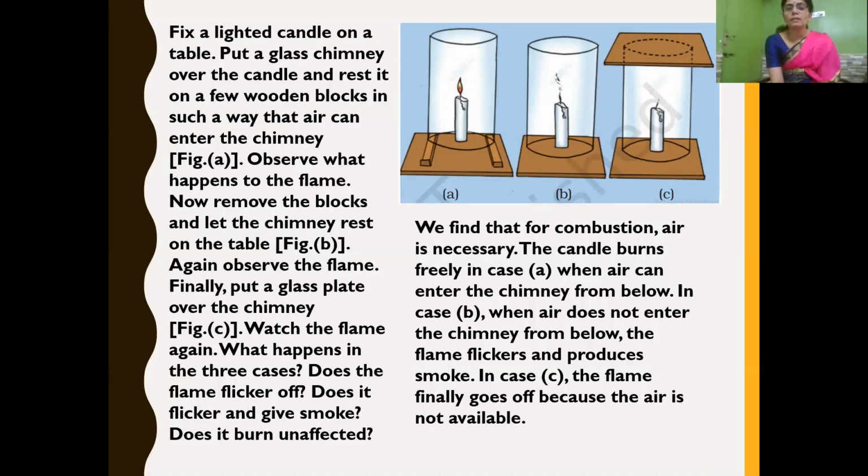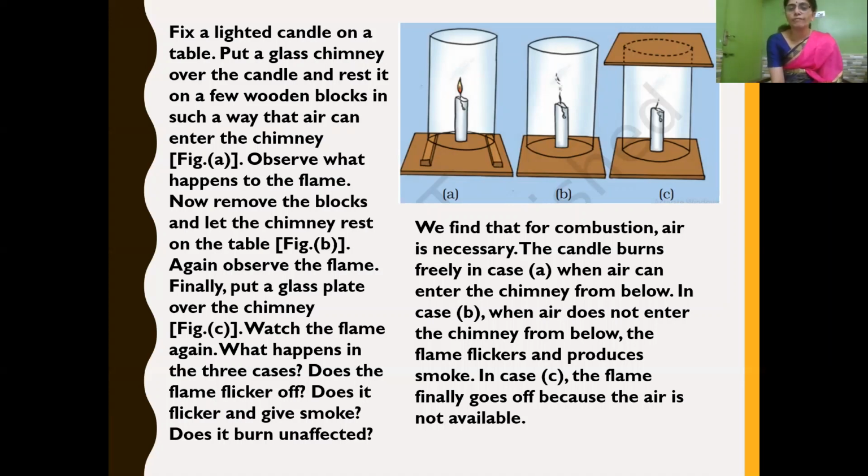What happens in the three cases? Does the flame flicker off, or does it flicker and give smoke, or does it burn unaffected? So in all the three cases, we find that for combustion, air is necessary.